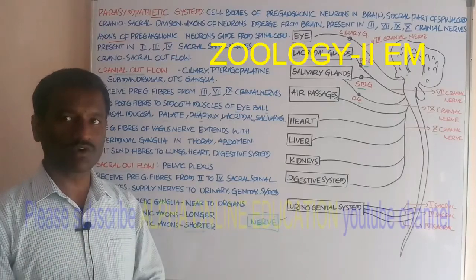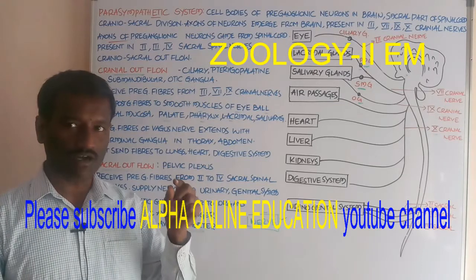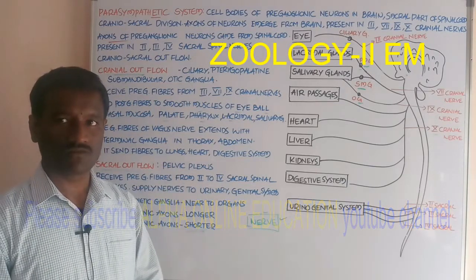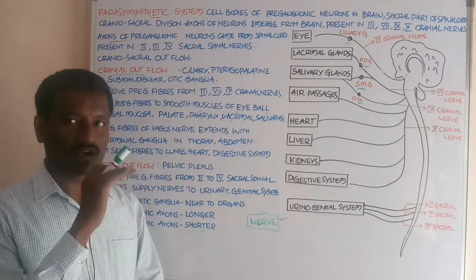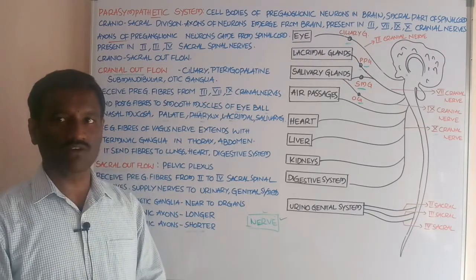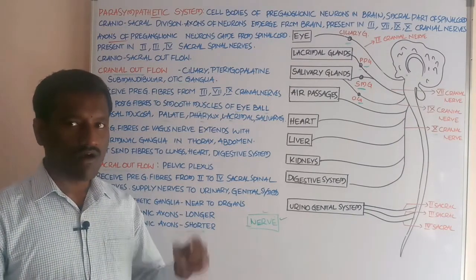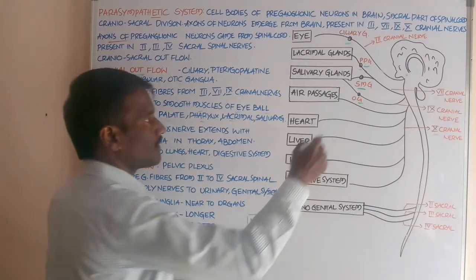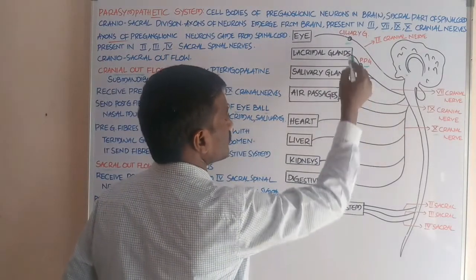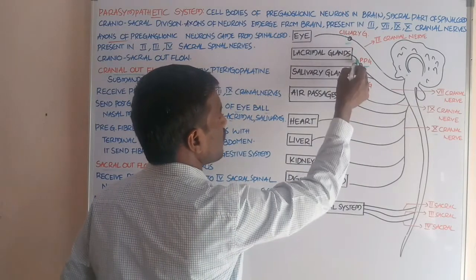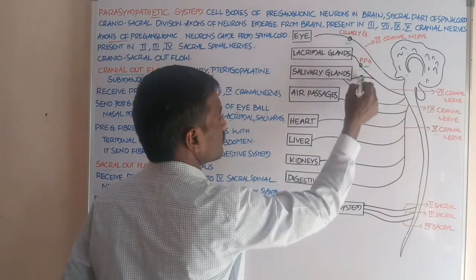Now let's discuss the parasympathetic system. The parasympathetic system is part of the autonomic nervous system. It consists of preganglionic nerve fibers, postganglionic nerve fibers and ganglia. These are preganglionic nerve fibers, students, and these are postganglionic nerve fibers. These are ganglia, students.